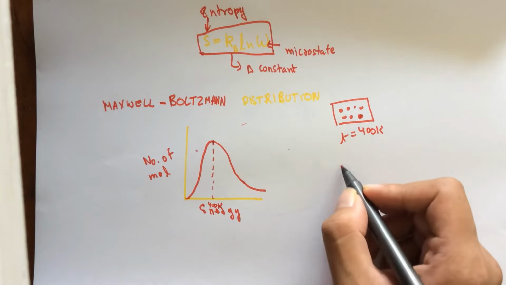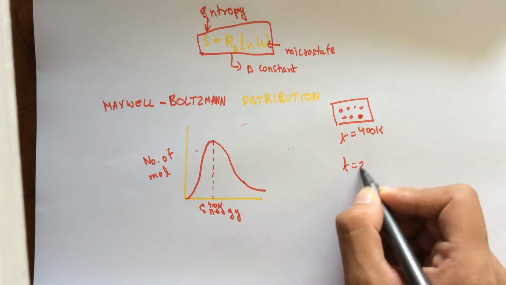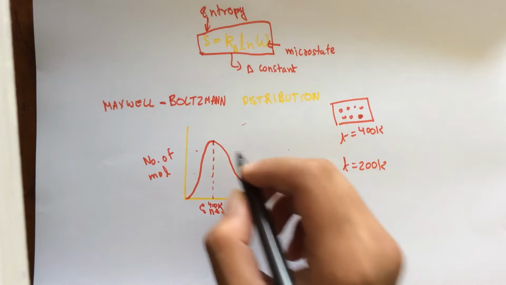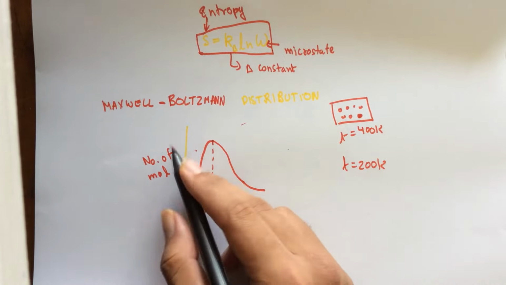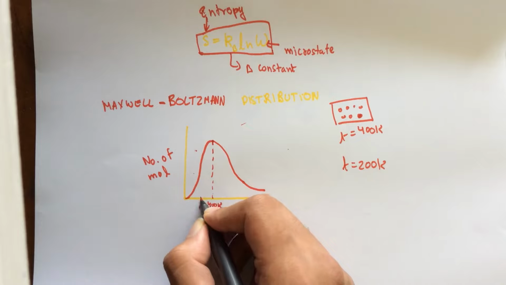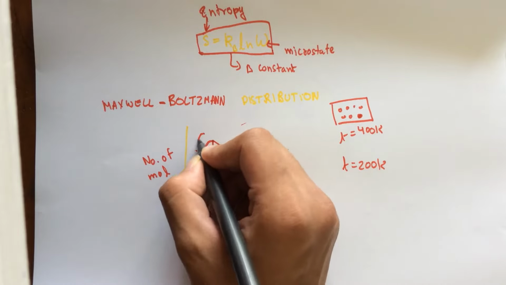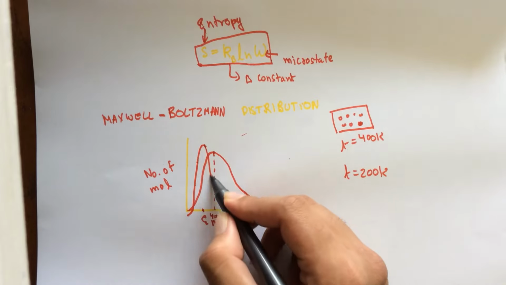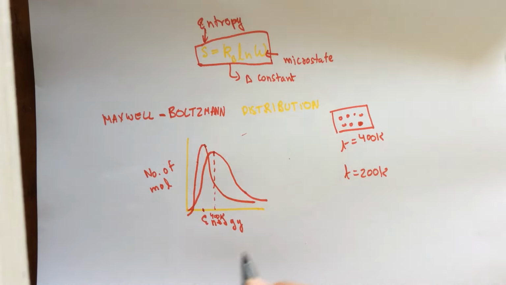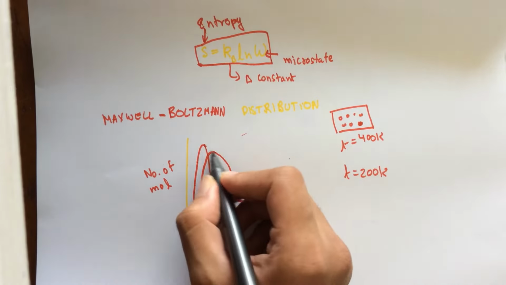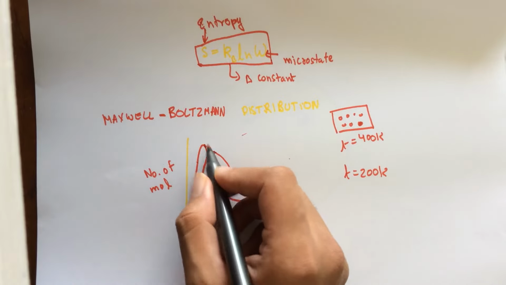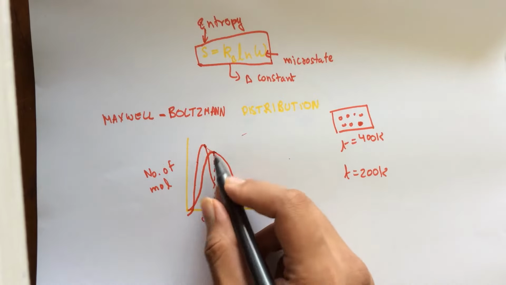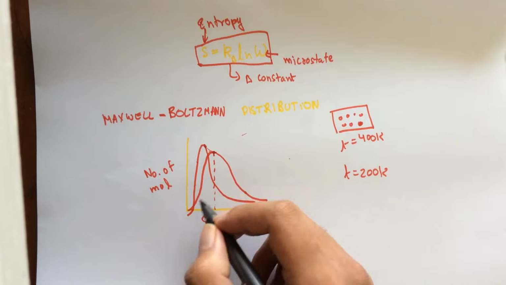This also means that, let's say the temperature was 200 Kelvin, then the energy at the maximum number of molecules will be lesser, around here maybe. So the distribution will look somewhat like this. Now if you notice, the peak has increased. Why this increase? Because the area under both the curves needs to be the same.